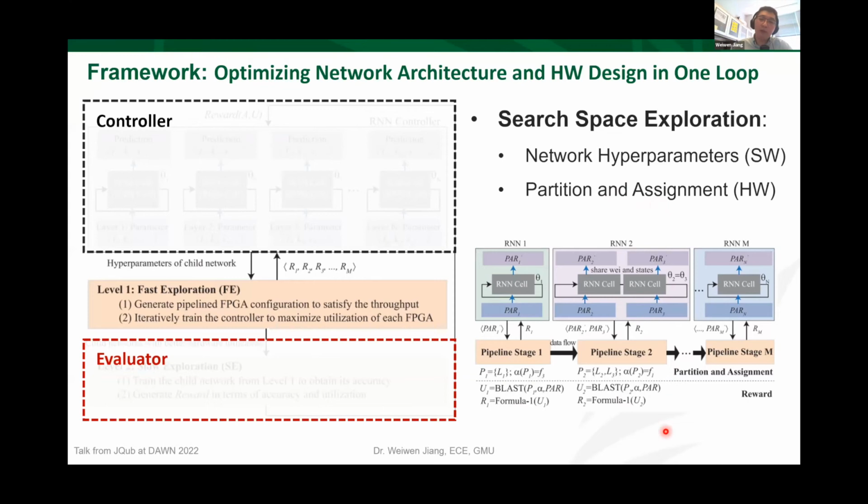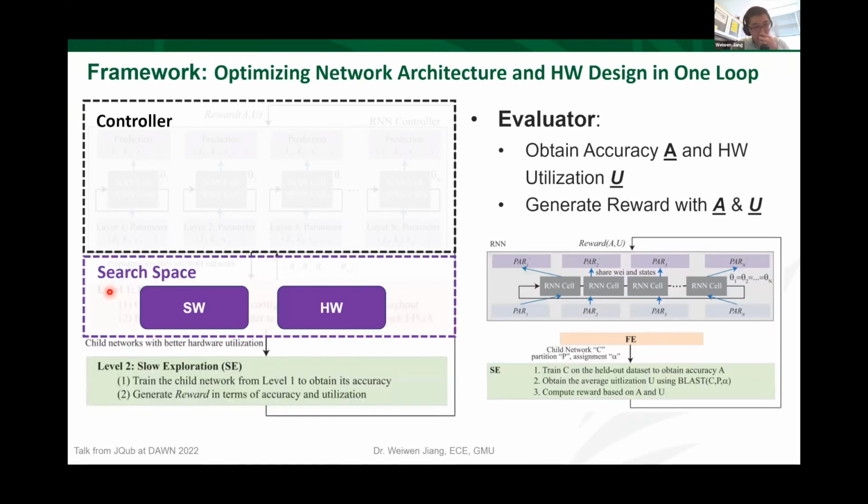And the hardware performance we apply here is the hardware utilization. We want to maximize the utilization. At this step, because we only target the utilization optimization, it is very fast, and we will not go through the detailed training of the neural network. So we call the first level of optimization a fast exploration.